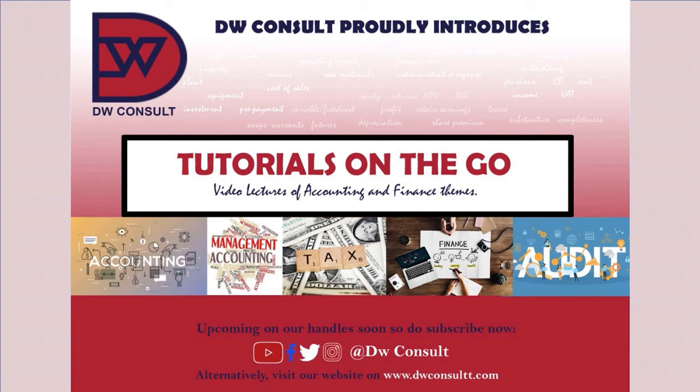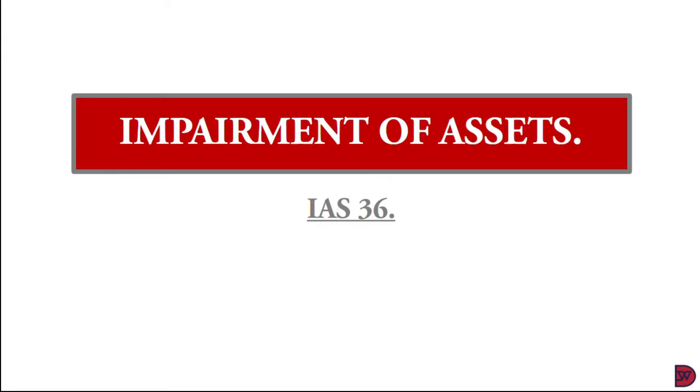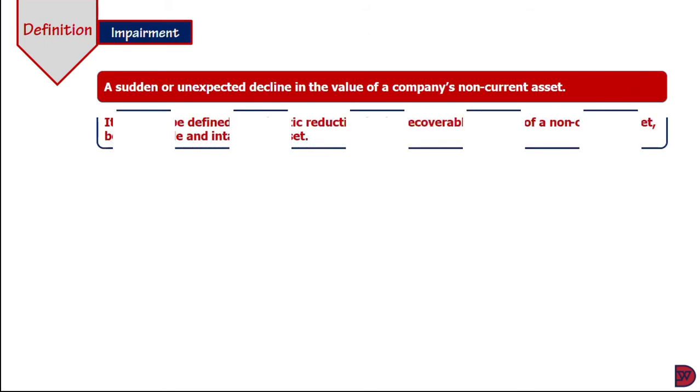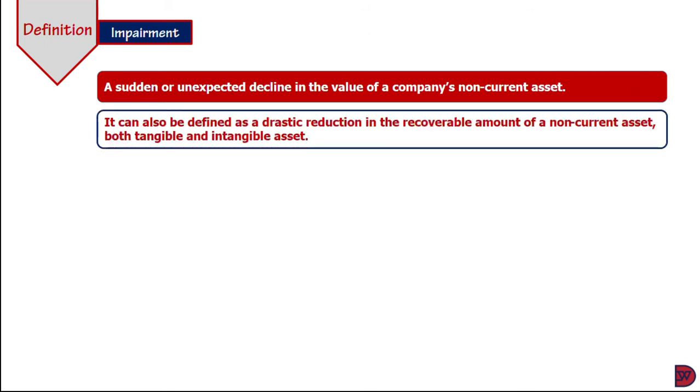Now, today's episode's lecture, Impairment of Assets, IAS 36. Now, the core principle of IAS 36 is that an asset must not be carried in the financial statement at more than its recoverable amount through either use or sale. So in accounting, impairment is a sudden or unexpected decline in the value of a company's non-current asset. Now, it can also be a drastic reduction in the recoverable amount of a non-current asset, both tangible and intangible.